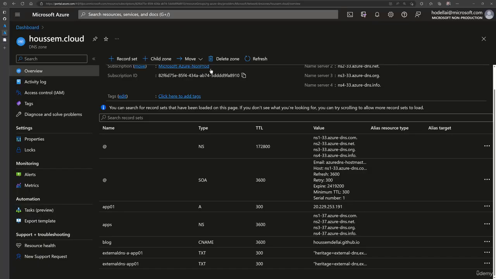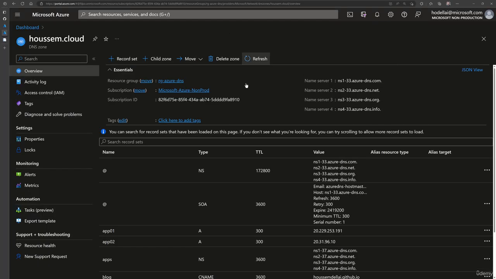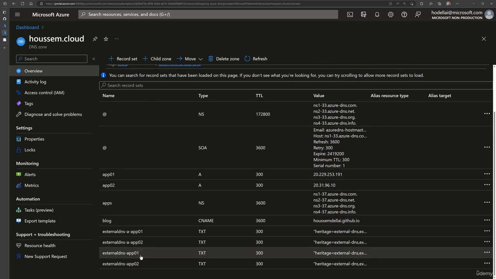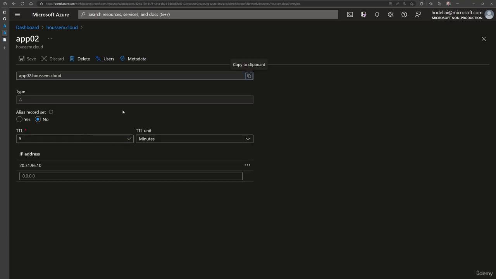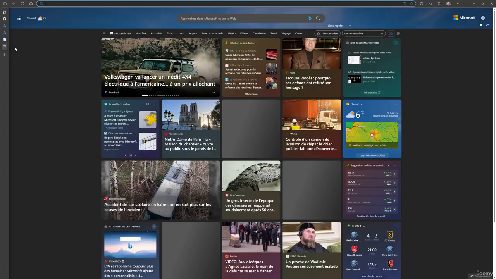And of course, now if I go to the Azure portal and refresh the DNS zone configuration, I would see a new record for app02 along with the TXT records for that app02. Now if I click on it, I will see the configuration, the new custom domain name, and the public IP that was chosen for it.